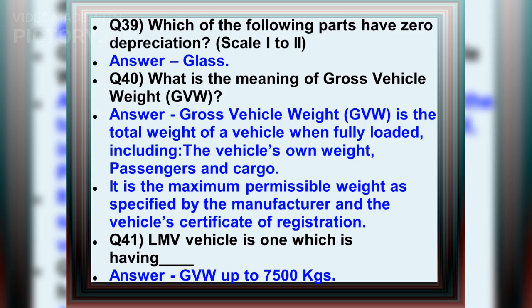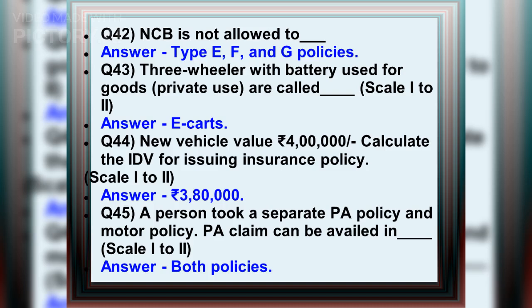Q41. LMV vehicle is one which is having GVW up to 7,500 kgs. Q42. NCB is not allowed to: Answer: Type E, F, and G policies. Q43. Three-wheeler with battery used for goods, private use, are called: Answer: e-carts.